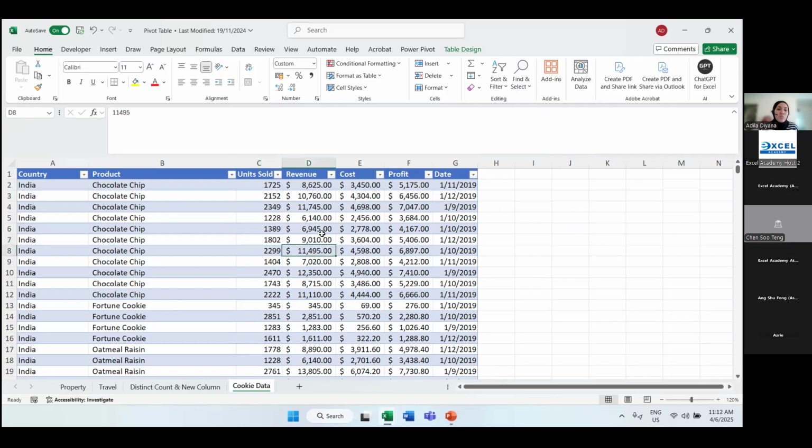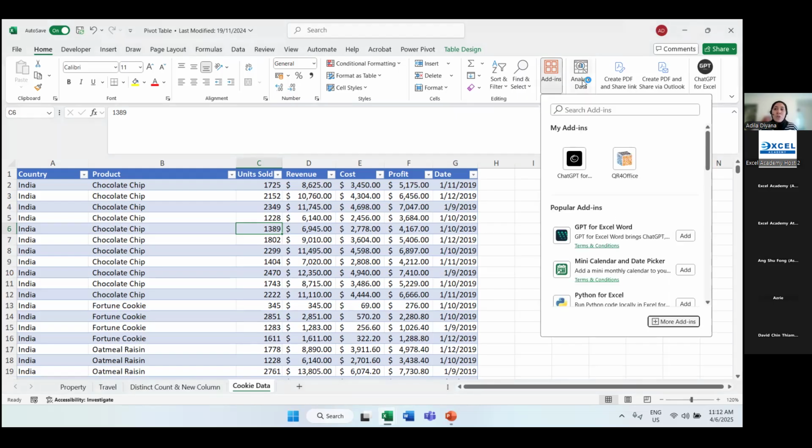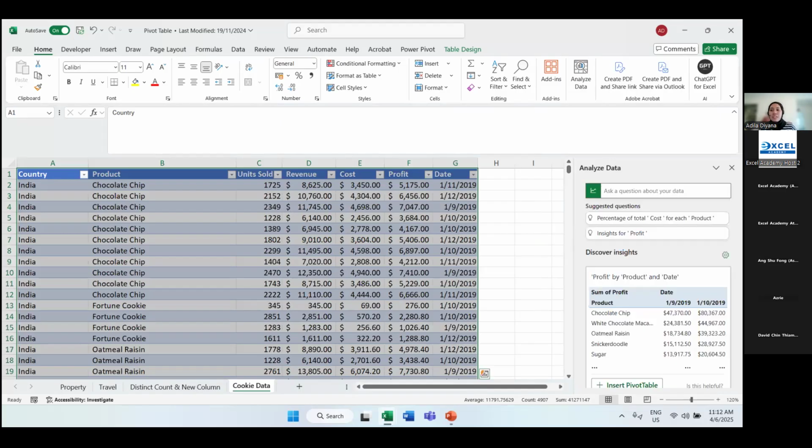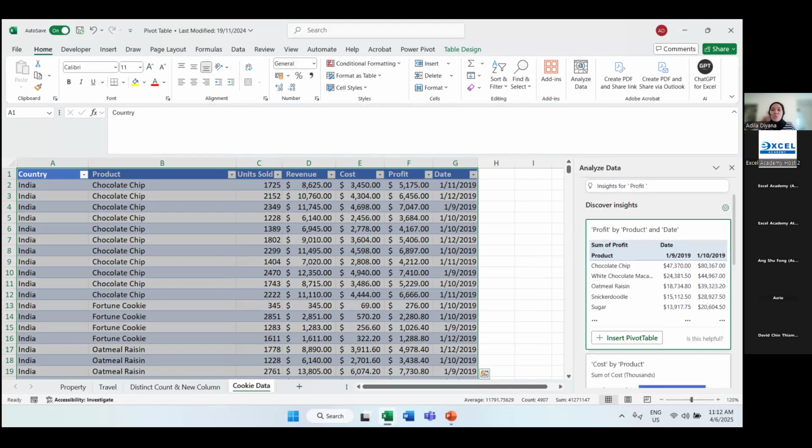So here, I'll just put my cursor anywhere inside my data. And then I'm going to go to my Home tab, right? On the right side, remember we discussed, we have here the add-ins ribbon. Just a reminder, this is only available for license 365. Later, we'll go into ChatGPT. Now, when we click on add-ins, okay, when we click on analyze data, right? On the right side here, there are some suggested questions, right? You can also see, you can discover some insights.